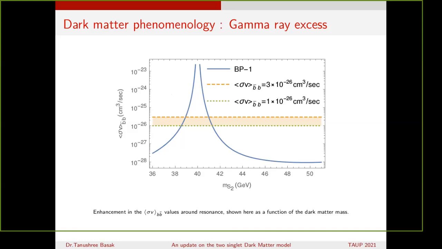So this is another very important and interesting feature of this model to address the gamma ray excess.